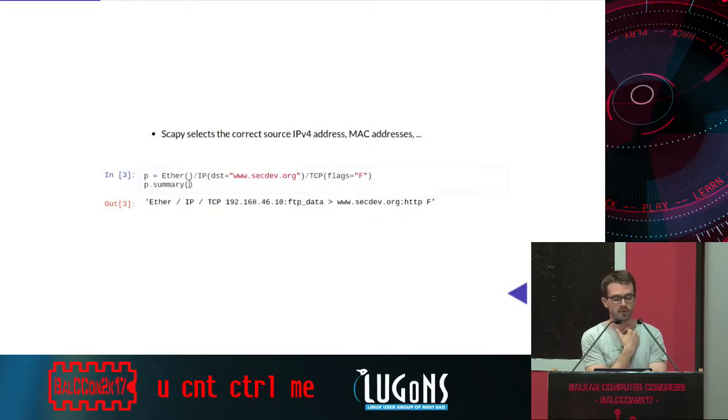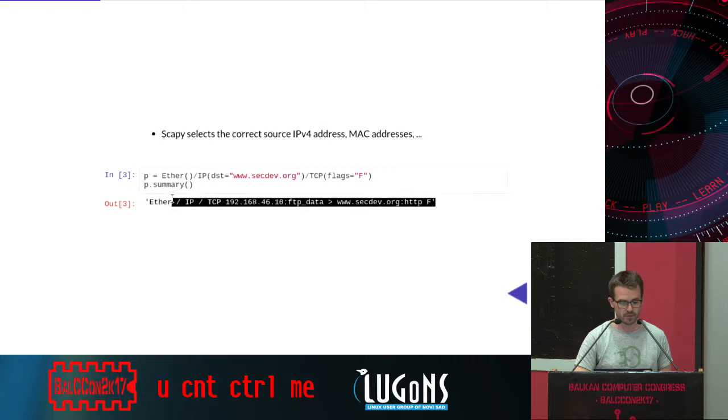Because everything is an object in Scapy, you can use methods, in this case summary, and summary returns a string, which is a nice and short representation of the packet. And for example, here you can see that Scapy managed to select my source IP address at home in order to send the packet later on.